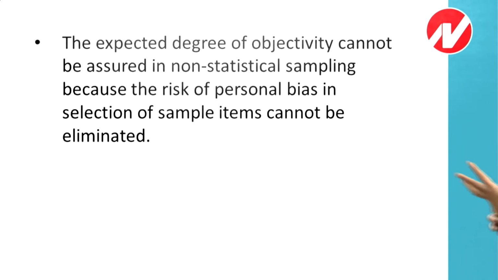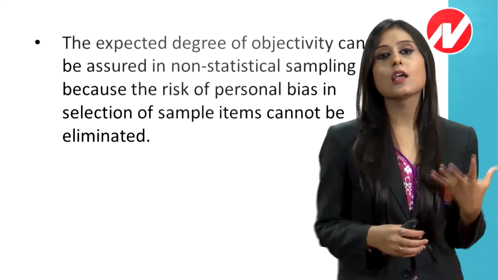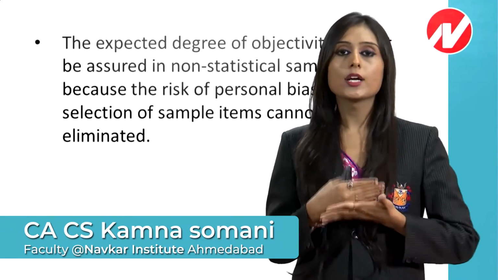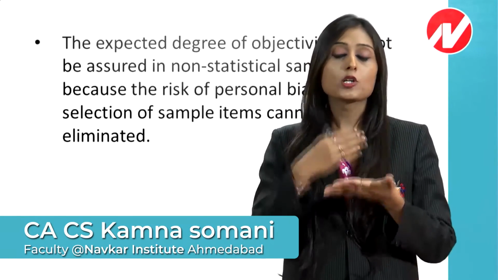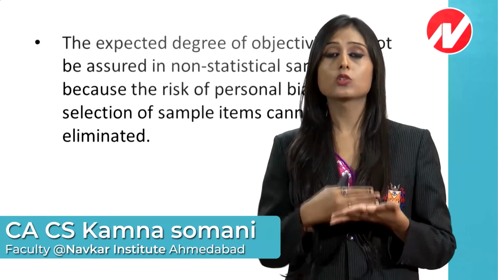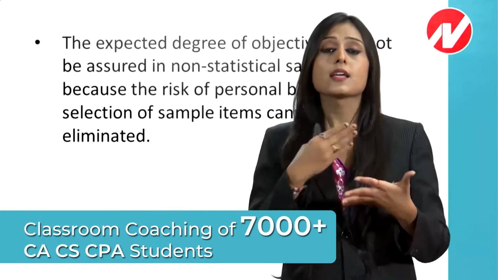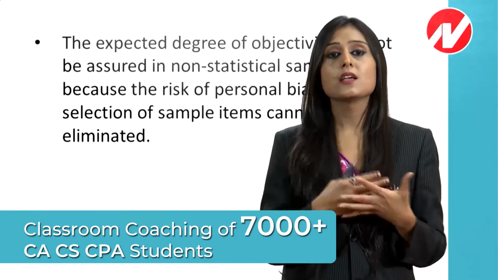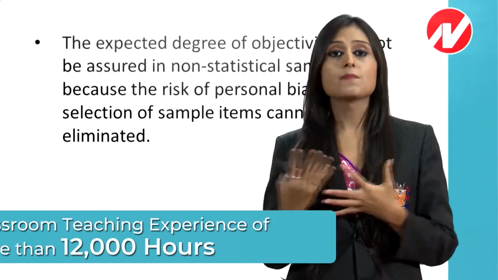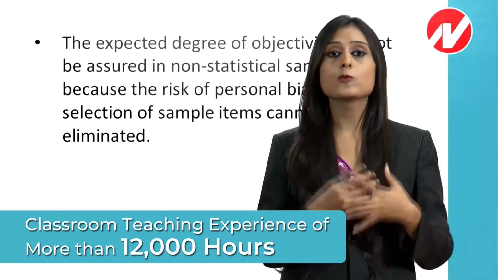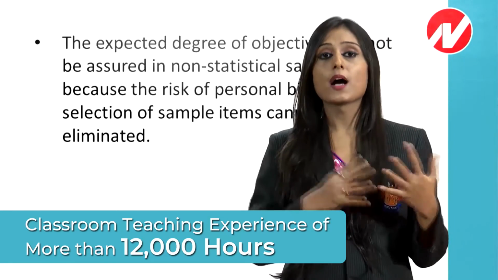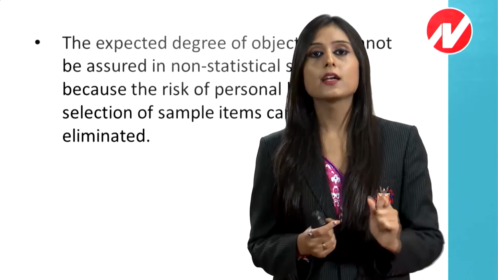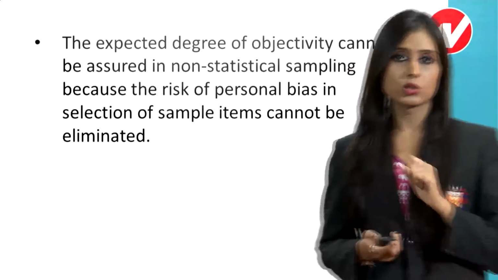Obviously, ऑब्जेक्टिविटी इसमें हम श्योरली नहीं बोल सकते, because it is truly dependent on auditor's judgment and therefore personal bias का चांस है। ऑडिटर को कभी कभी बायसनेस हो सकता है कि मेरे को इतनी ही चीज़ सिलेक्ट करनी है, and he might select those samples and he might indulge into a deal with the management, and management might convince him to select only those samples that might not be the representative of the population. So personal bias वाला element non statistical sampling में होता है.